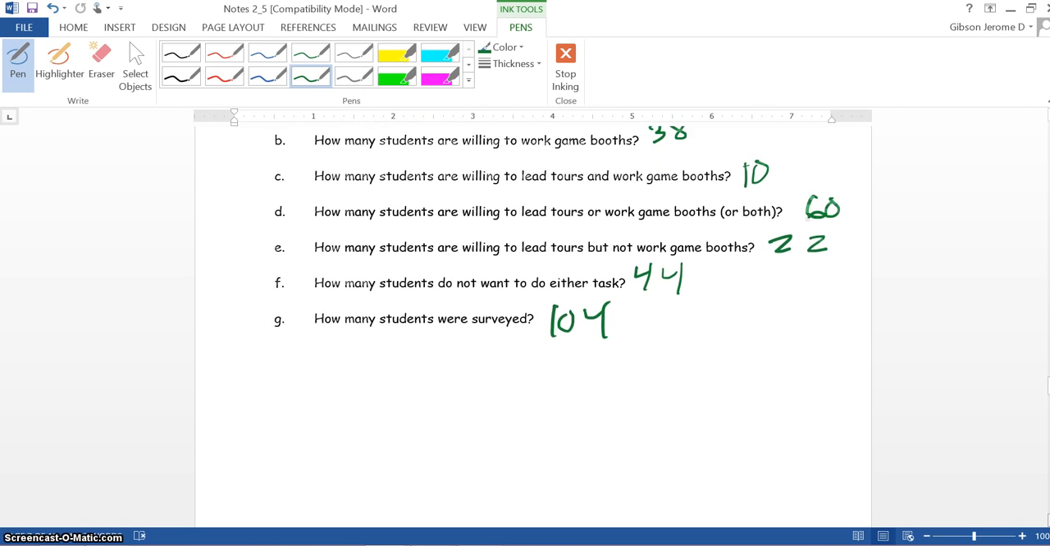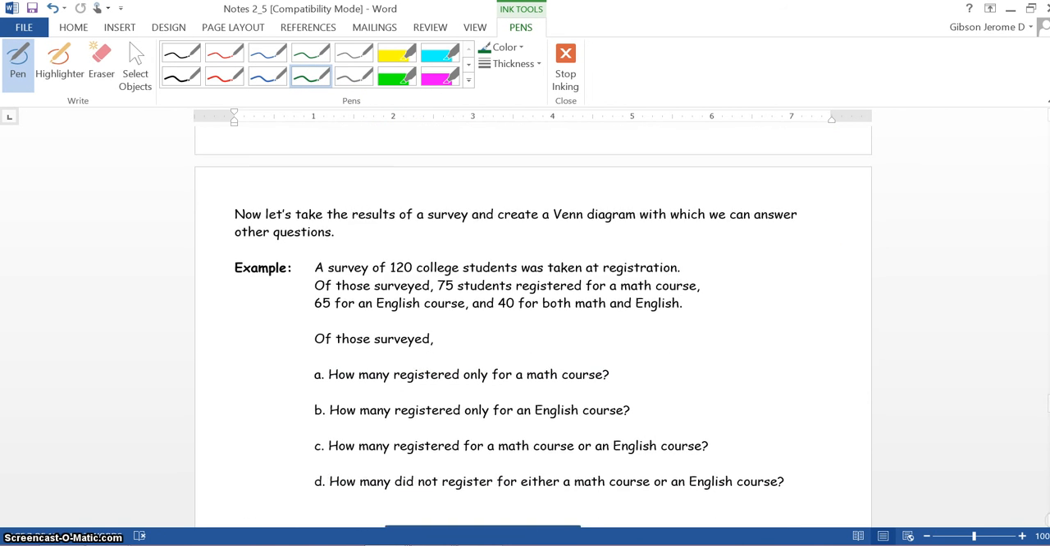Now, we scroll down. It says here in our next example that, now let's take the results of a survey and create a Venn diagram with which we can answer other questions. A survey of 120 college students was taken at registration. Of those surveyed, 75 students registered for a math class, 64 for an English class, and 40 for both math and English. Of those surveyed, we want to answer these questions here.